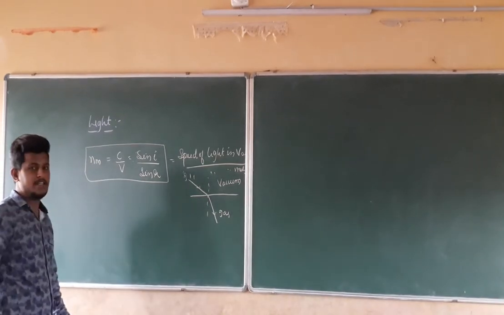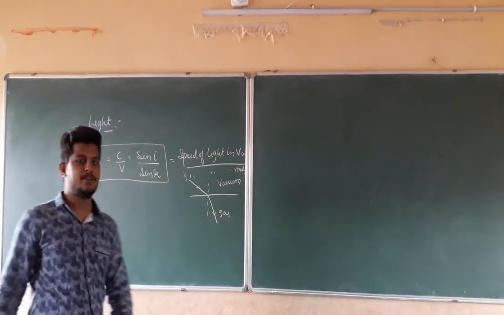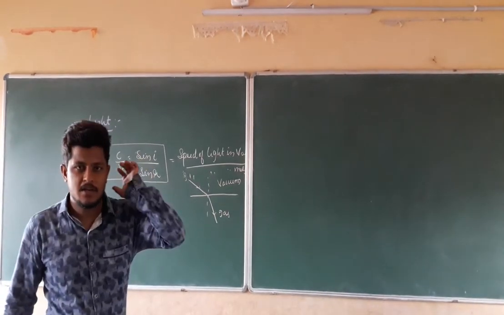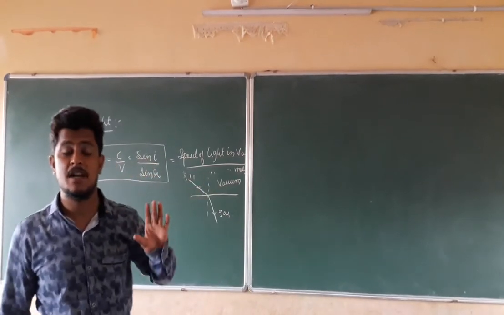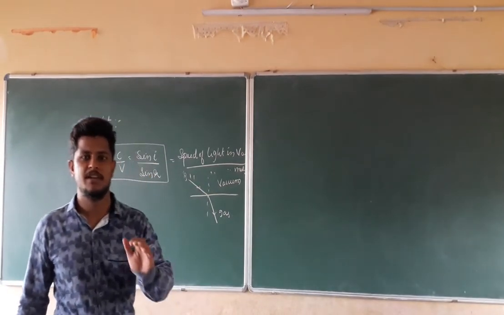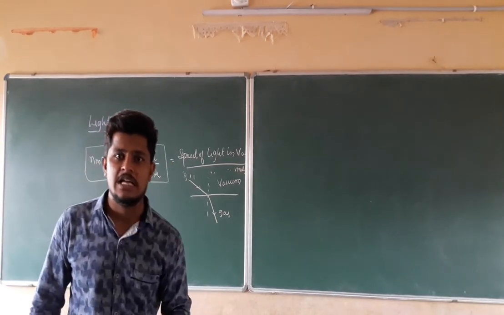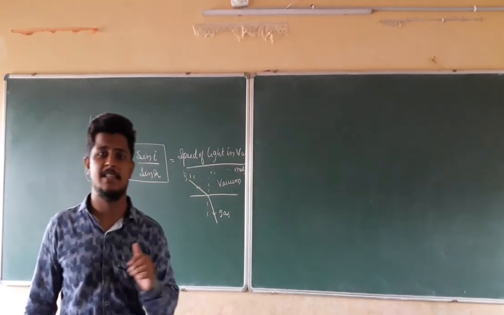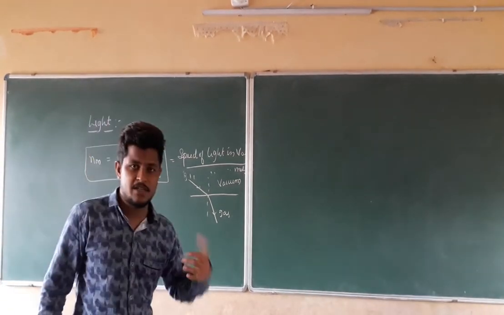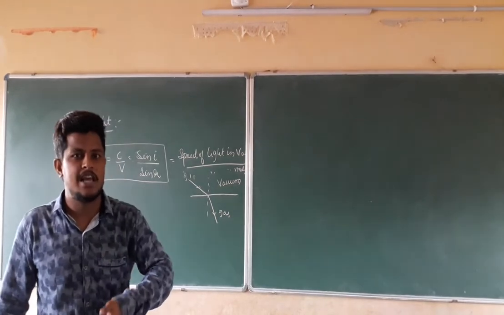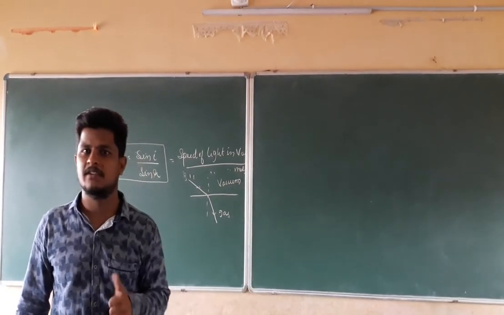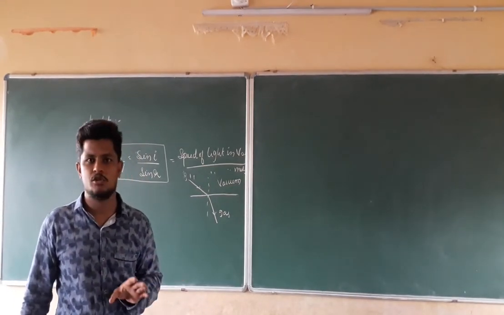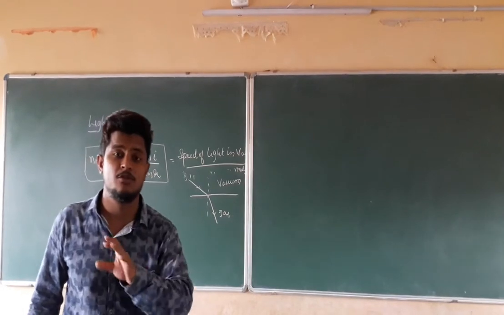Now in the textbook, they have given a table of the absolute refractive index of different materials or different mediums. They are only for calculation purposes. They are not going to ask in the examination to write the refractive index of this medium or that medium. They will ask for calculations using those refractive indices, but they will never ask the value of the refractive index of some mediums. So just go through those things. Don't memorize those things.